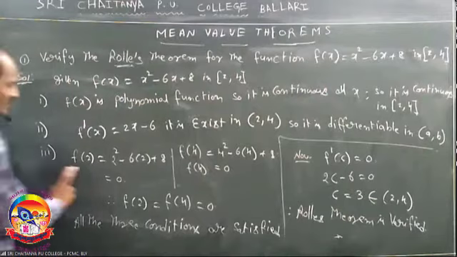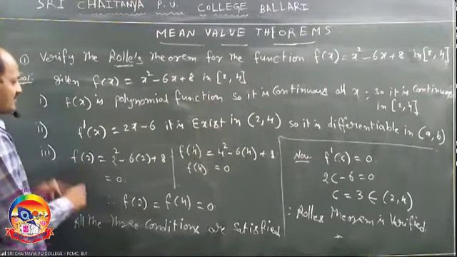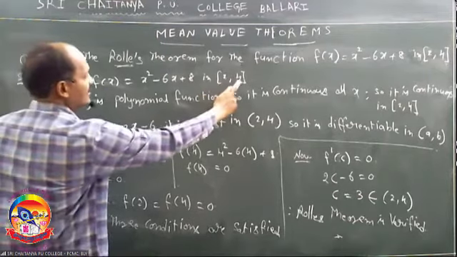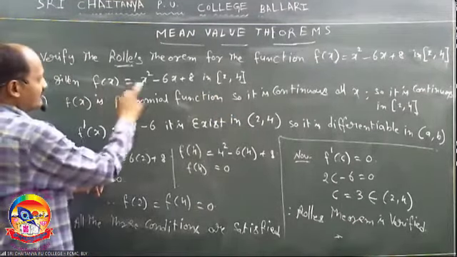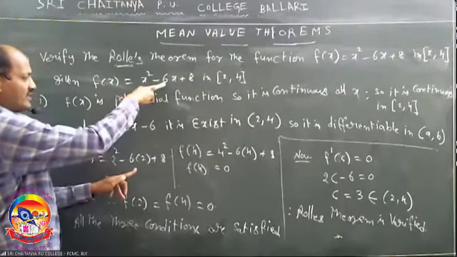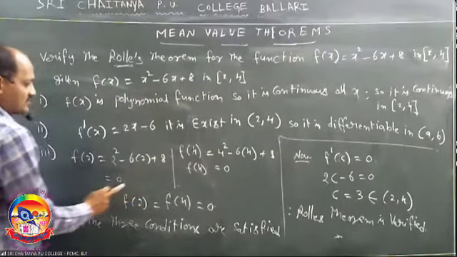Third condition, f of a is equal to f of b. What is the a value? 2. The b value is 4. F of 2, substitute in the given function: 2 square minus 6 into 2 plus 8. It is 12 minus 12, 0. Same as f of 4.